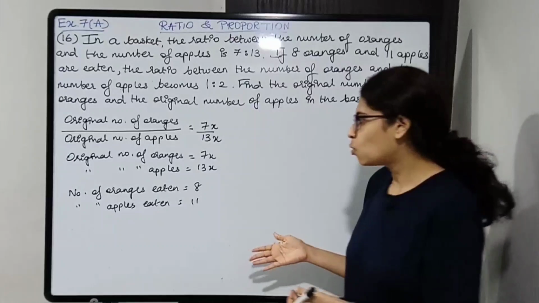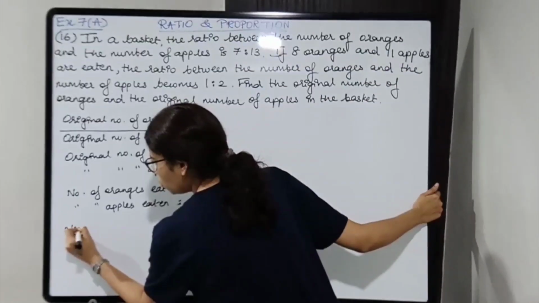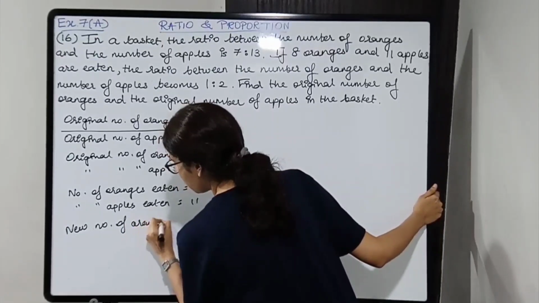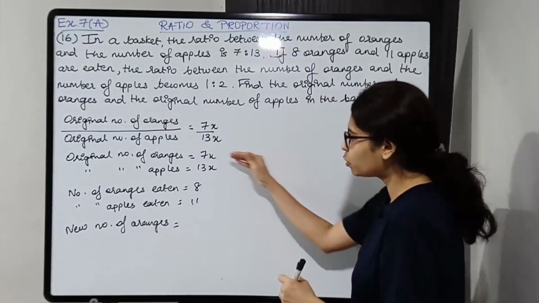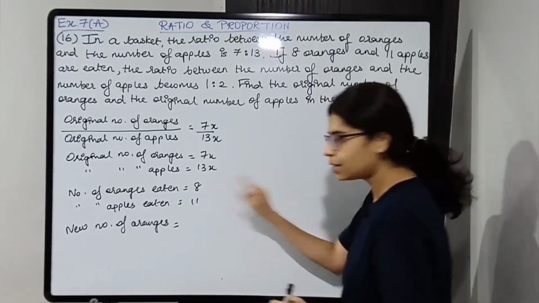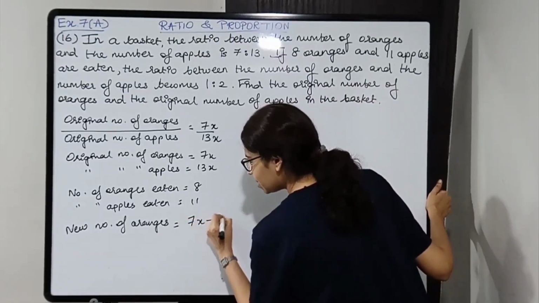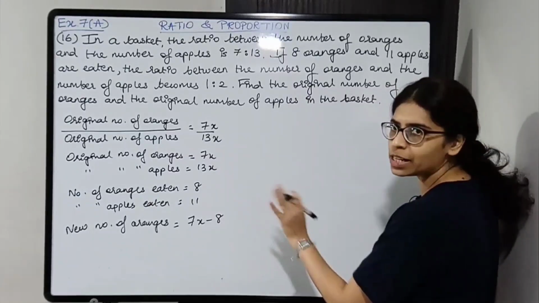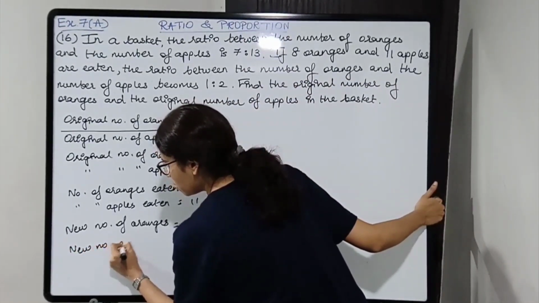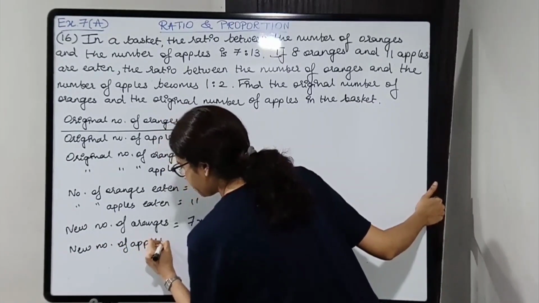So new number of oranges will be how much? It will be the original minus the number eaten. So 7x minus 8. These many oranges are left in the basket, and new number of apples, it will be what?